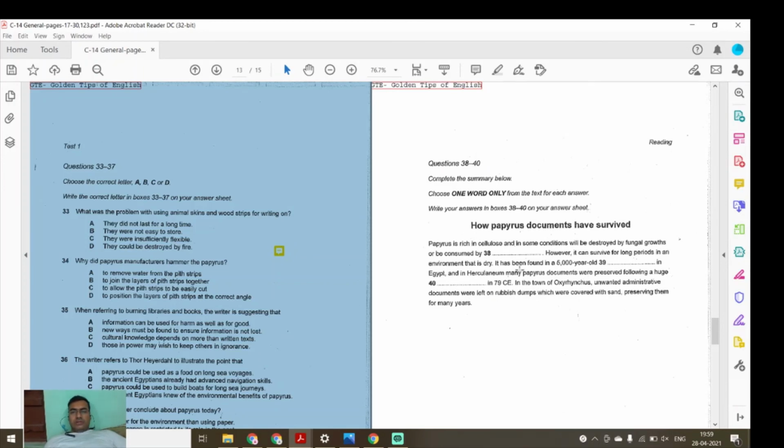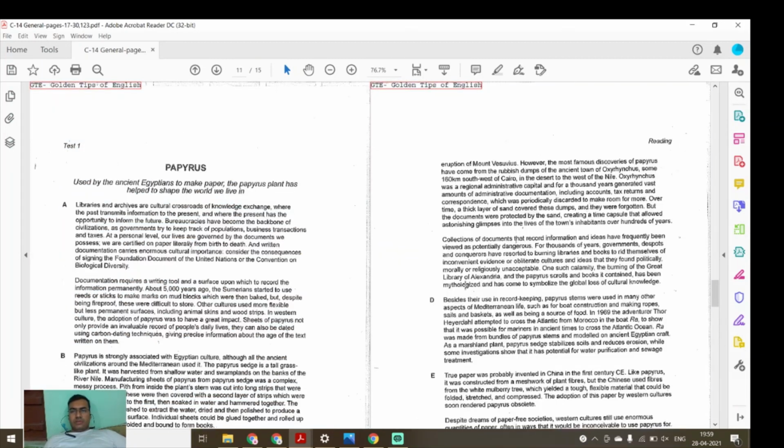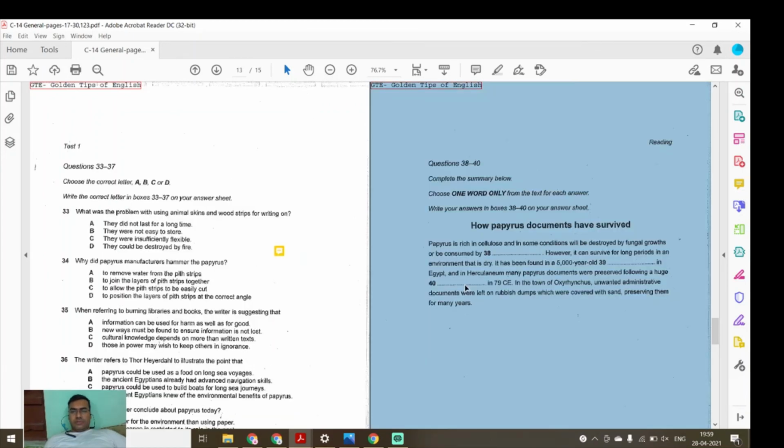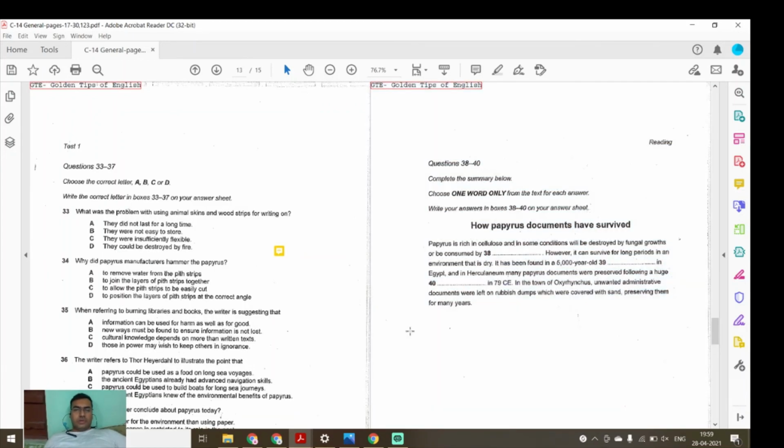In Egypt and Herculaneum, many papyrus documents were preserved following a huge blank. What will be the answer? This eruption of Mount Vesuvius. I think eruption, because the answer will be only a single word. So I will write eruption of volcano.